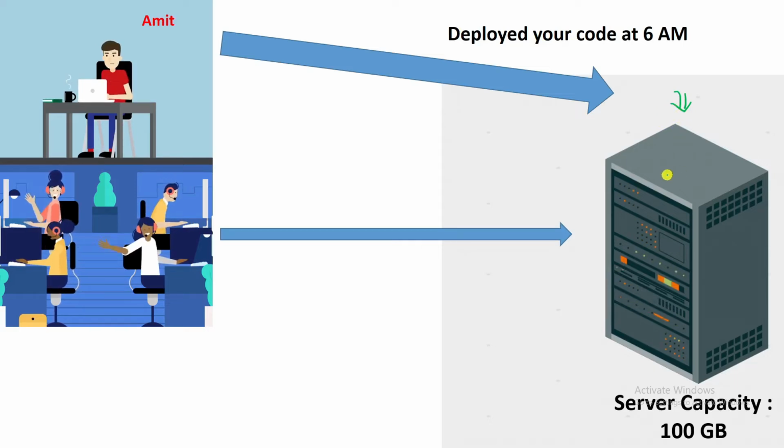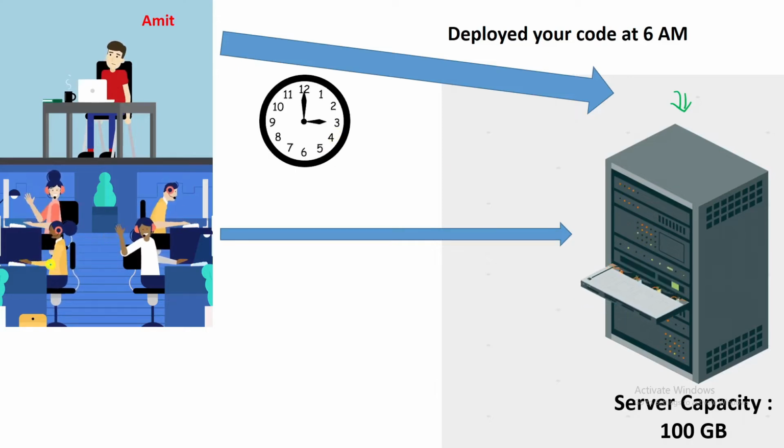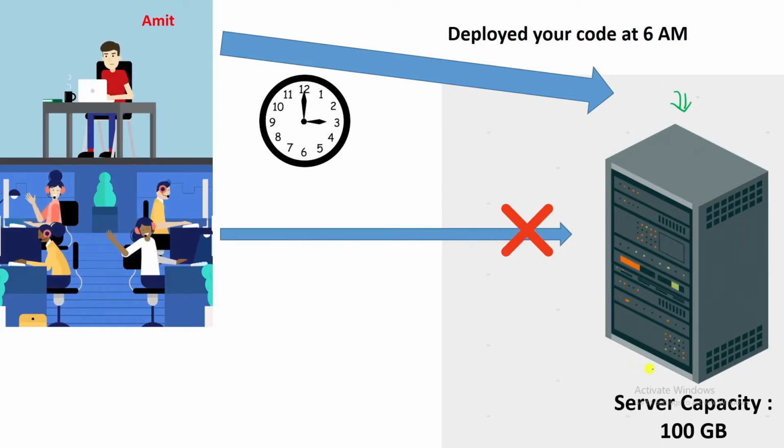Now something happened at 3 p.m. What happened? Some of Amit's colleagues were not able to deploy their code onto the server. Why? Because there came a problem of out of memory. That means the server has very little memory, so they cannot deploy their code. They cannot load their code onto the server.